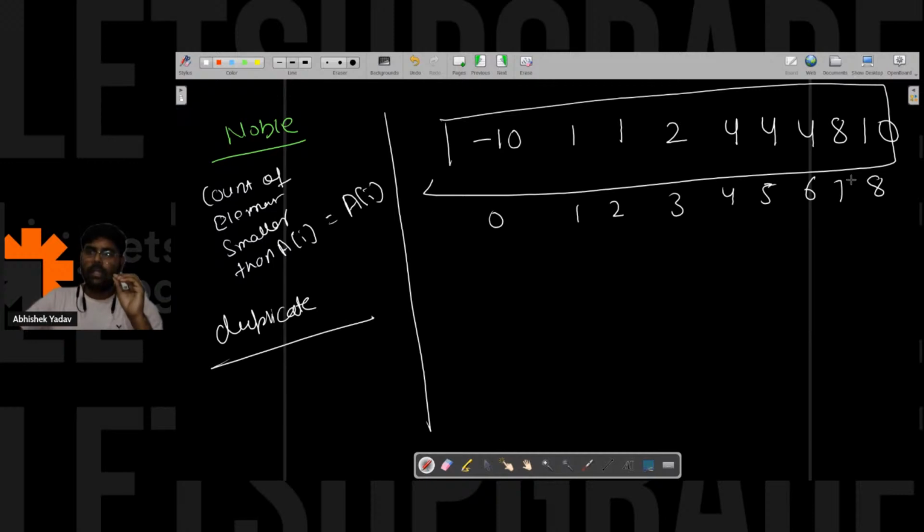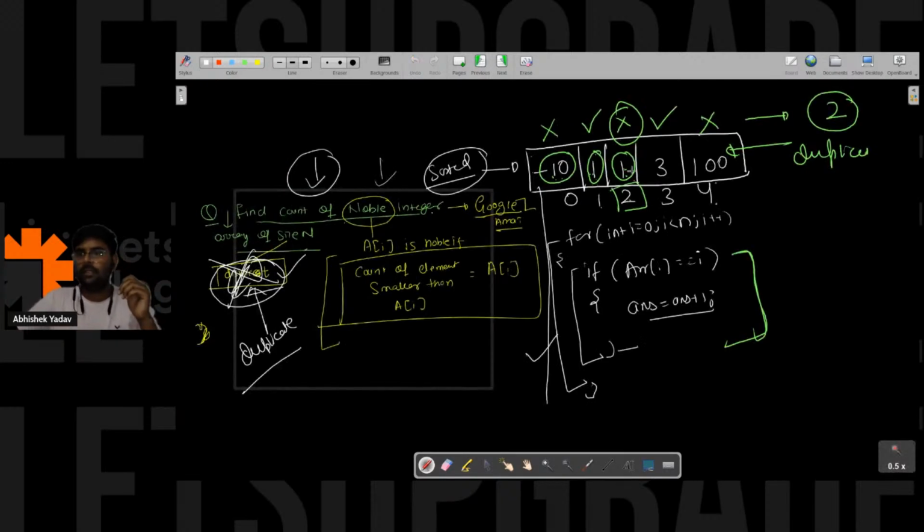So guys, can you write in the chat how many noble integers are present in this array? Is 1, 3 a noble integer? In the previous one, Tarun, you are saying this one.